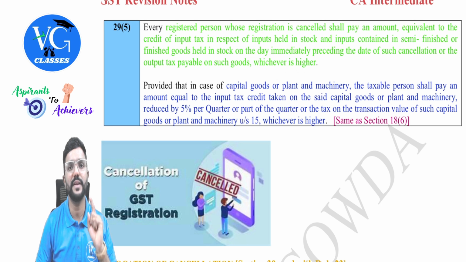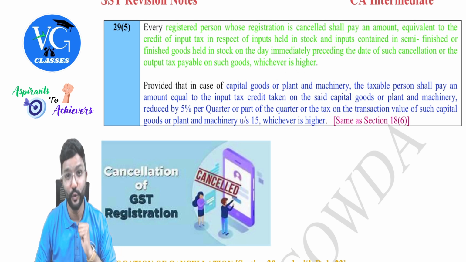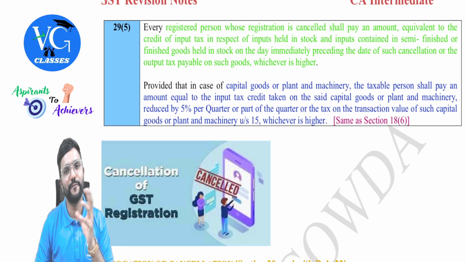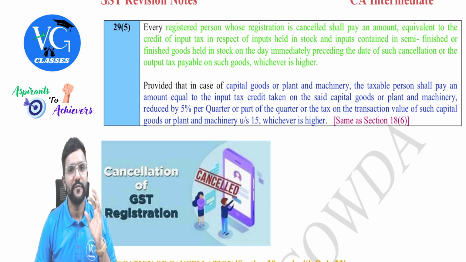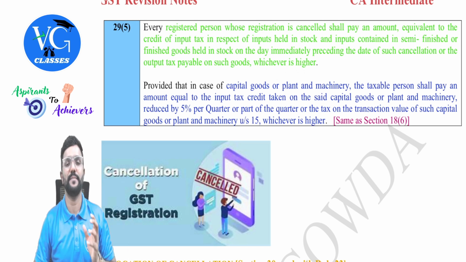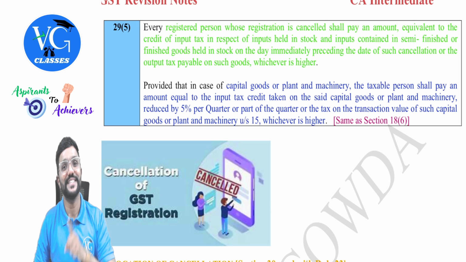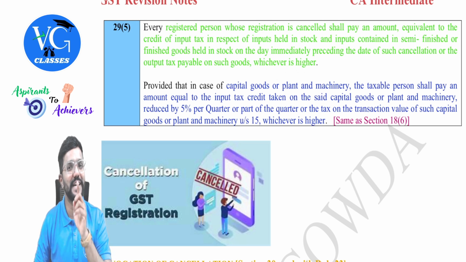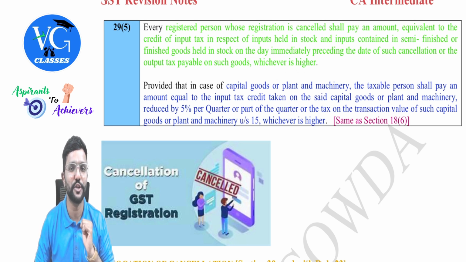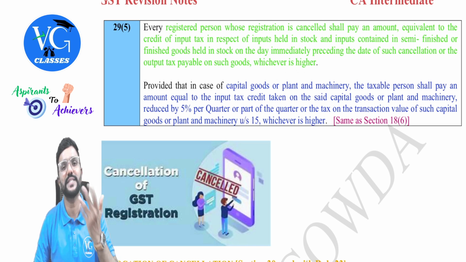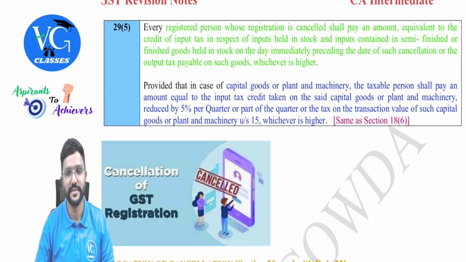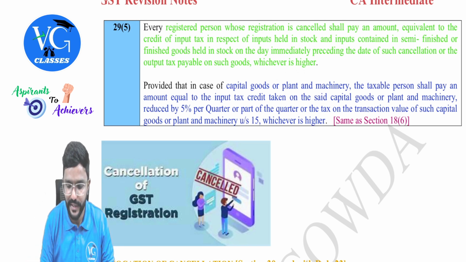If you remember, when we were covering Schedule 2 in Chapter 2, which talks about supply of goods or supply of services: if a taxable person ceases to be a taxable person, meaning his registration is cancelled, whatever stock he is having, is it a supply of goods? Yes. I had mentioned there that we will cover it along with Section 29 in the registration topic. So when the registration of a registered person is cancelled, whatever stock he is having is deemed to be supplied by him. It is a supply of goods. So how much GST he has to pay on it depends on the following.